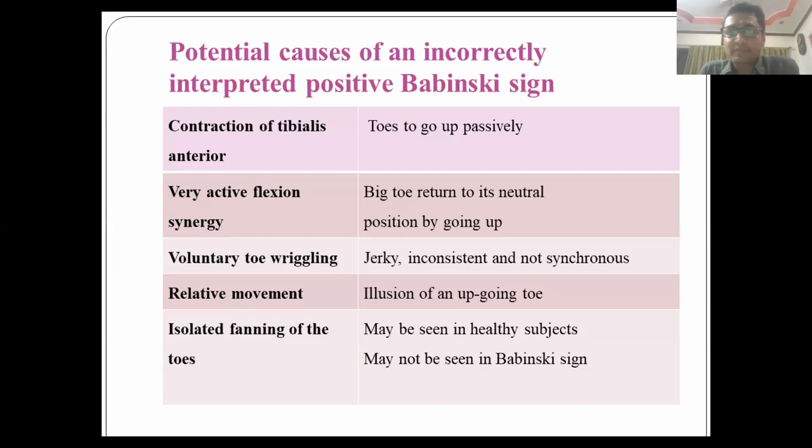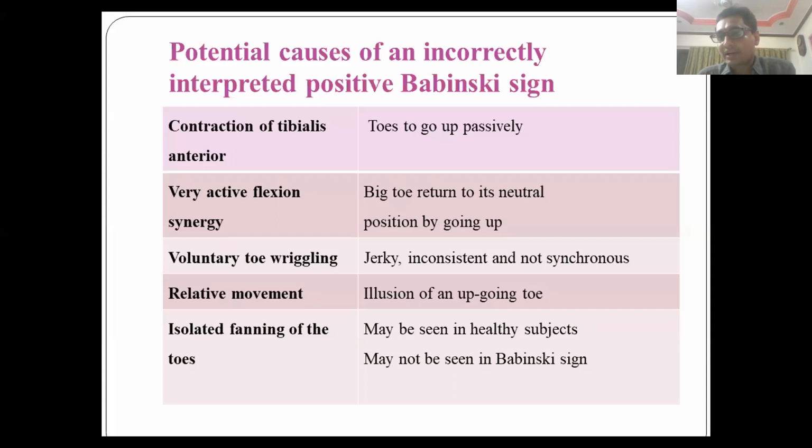So why do we interpret Babinski sign wrongly? Because of the contraction of tibialis anterior, the foot goes up, that is, dorsiflexion of the foot occurs, and you may think that it is the great toe which is going up. So the toe goes up passively and it is not EHL. So EHL contraction is very important. Then there is very active flexion synergy. Sometimes even beyond infancy, the flexion synergy remains very active. In this case, there will be a great toe flexor response, after which you will see the great toe coming back to its neutral position, which may be taken as a positive Babinski or extensor response. Again, this creates a false impression of Babinski.